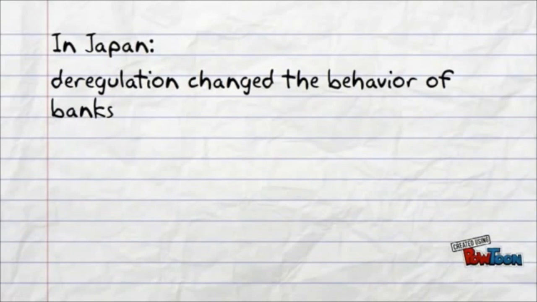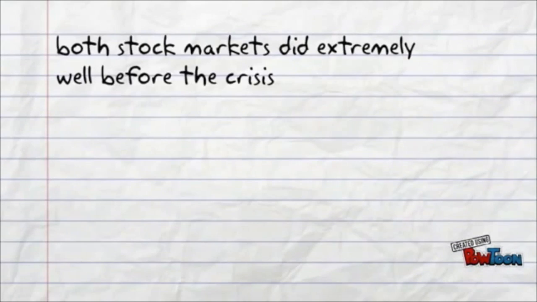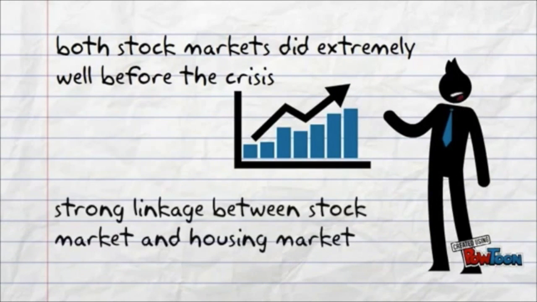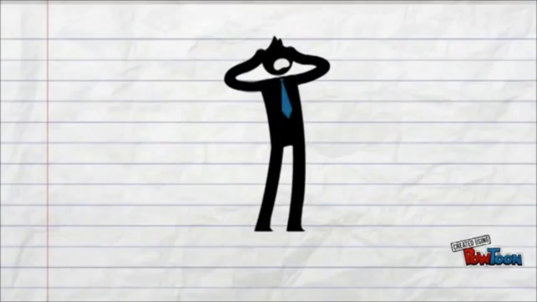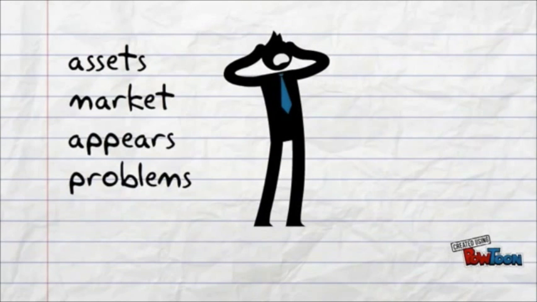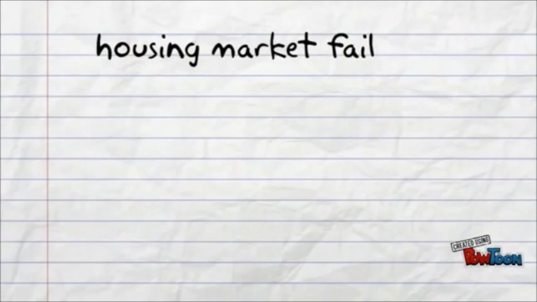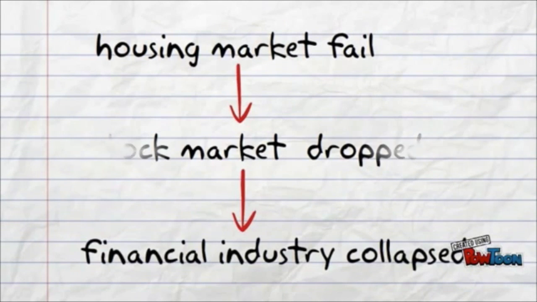Similarly, deregulation in Japan changed the behavior of banks to become aggressive and give out loans, causing the overwhelming money supply bubble and contributing to the crisis. After deregulation, both stock markets did extremely well before the crisis. It is also because the linkage between the stock market and housing market in both cases was strong. On one hand, the assets market had problems. On the other hand, the stock market became fragile. So when the housing market fell, the stock market also dropped, and the financial industry collapsed.